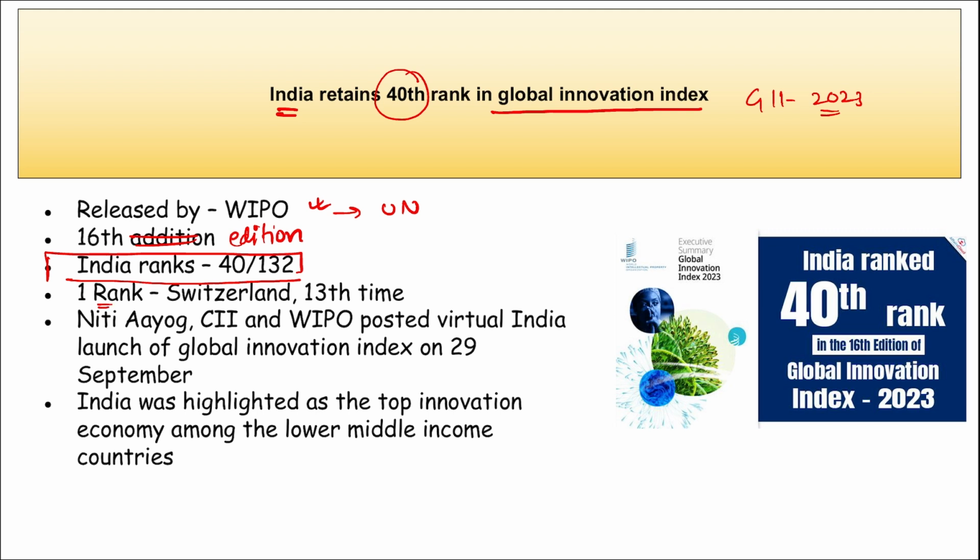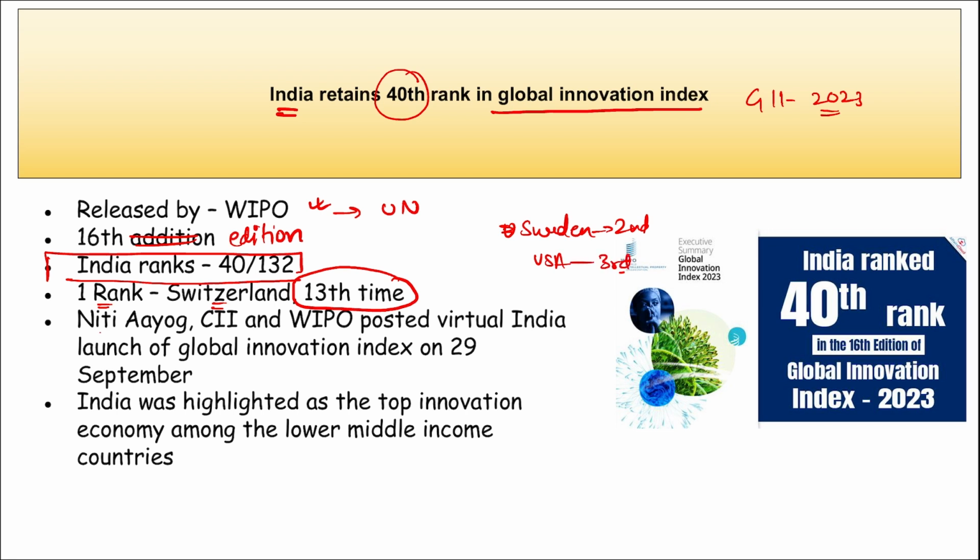Which country secured the first rank? It is Switzerland, and it is the 13th consecutive time that Switzerland secured the top position in this Global Innovation Index. It was followed by Sweden in second position and USA in third position.